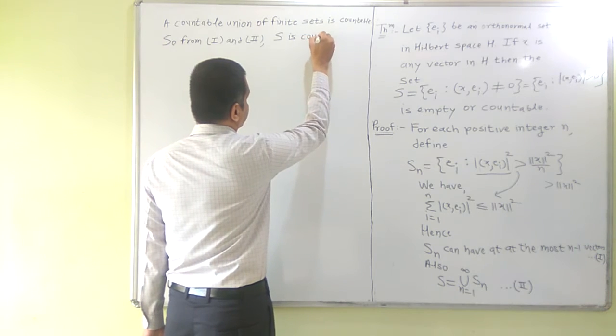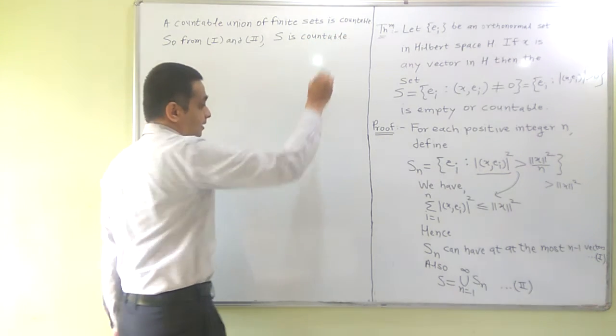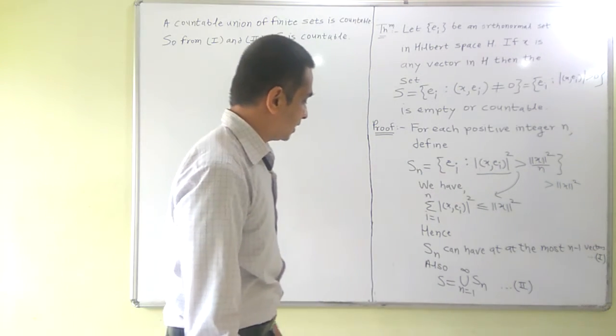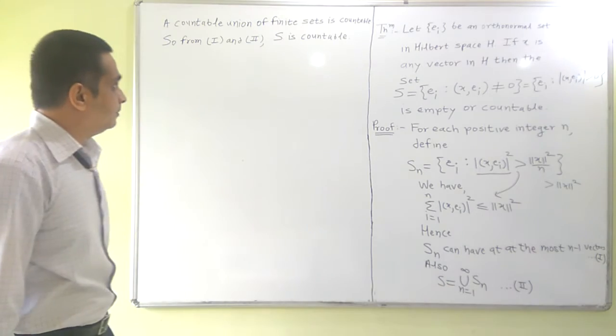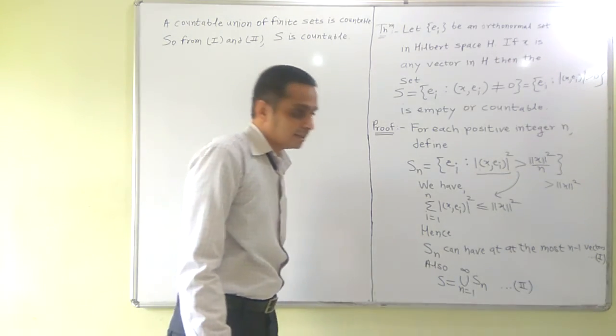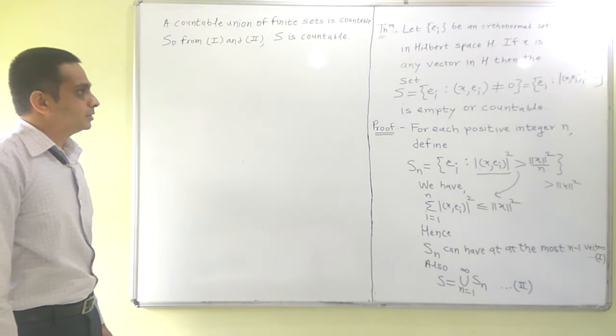In case it doesn't contain any vector, that is okay. But at the most, each S_n contains n minus 1 vectors. So S will be countable. If each S_n is empty, then S will also be empty. Okay, so this proves the result.